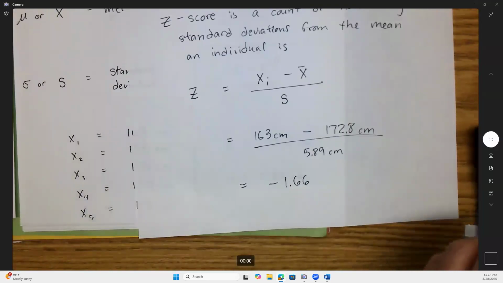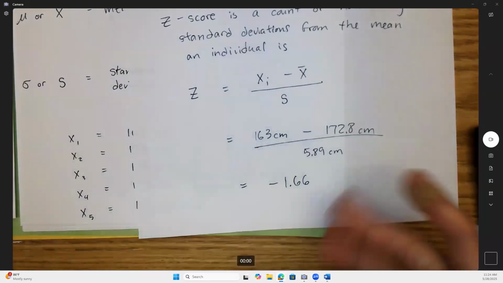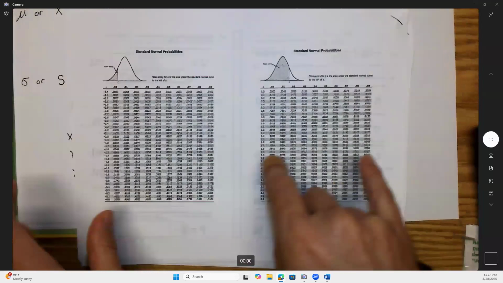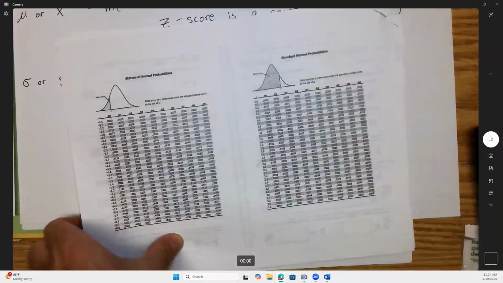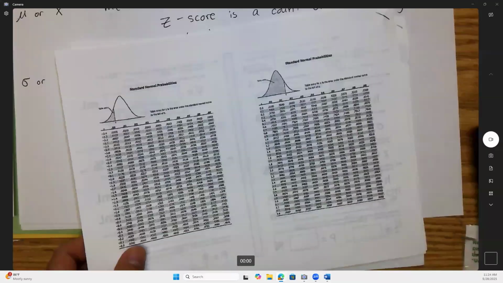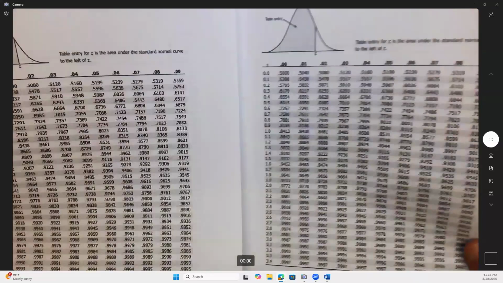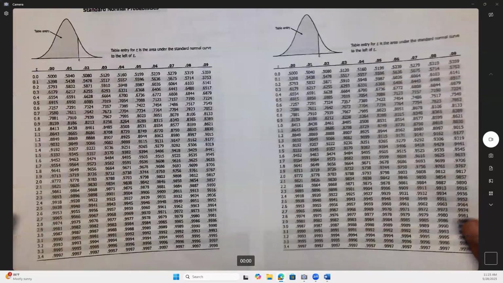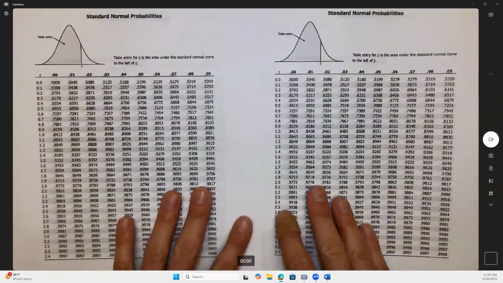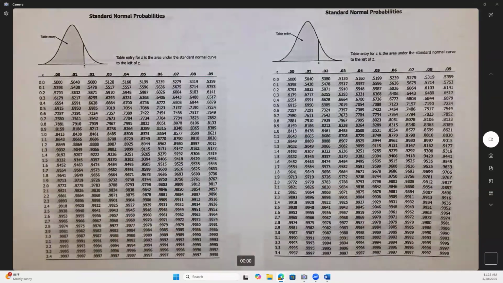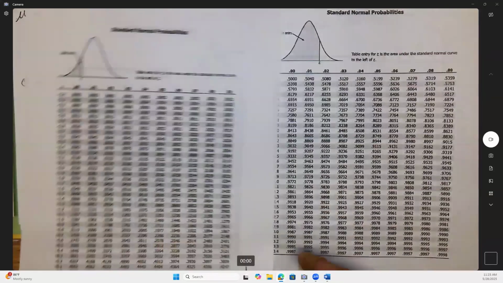You guys ready for this? Here's the version I was given in my other classes, where they have 2 halves of this table and it all fits on 1 page. It's just really tiny font. So I printed it out big so it's easier to see. But really there's a left half and a right half of the table, just on opposite sides.